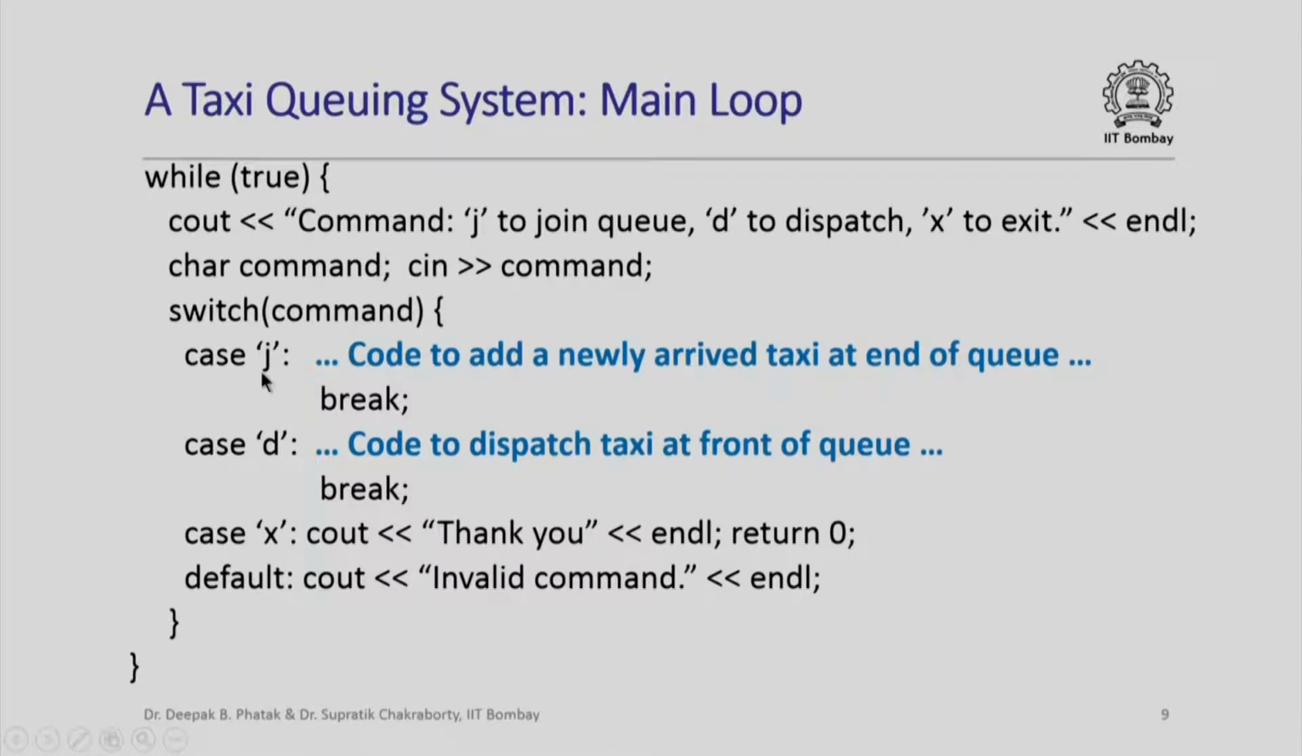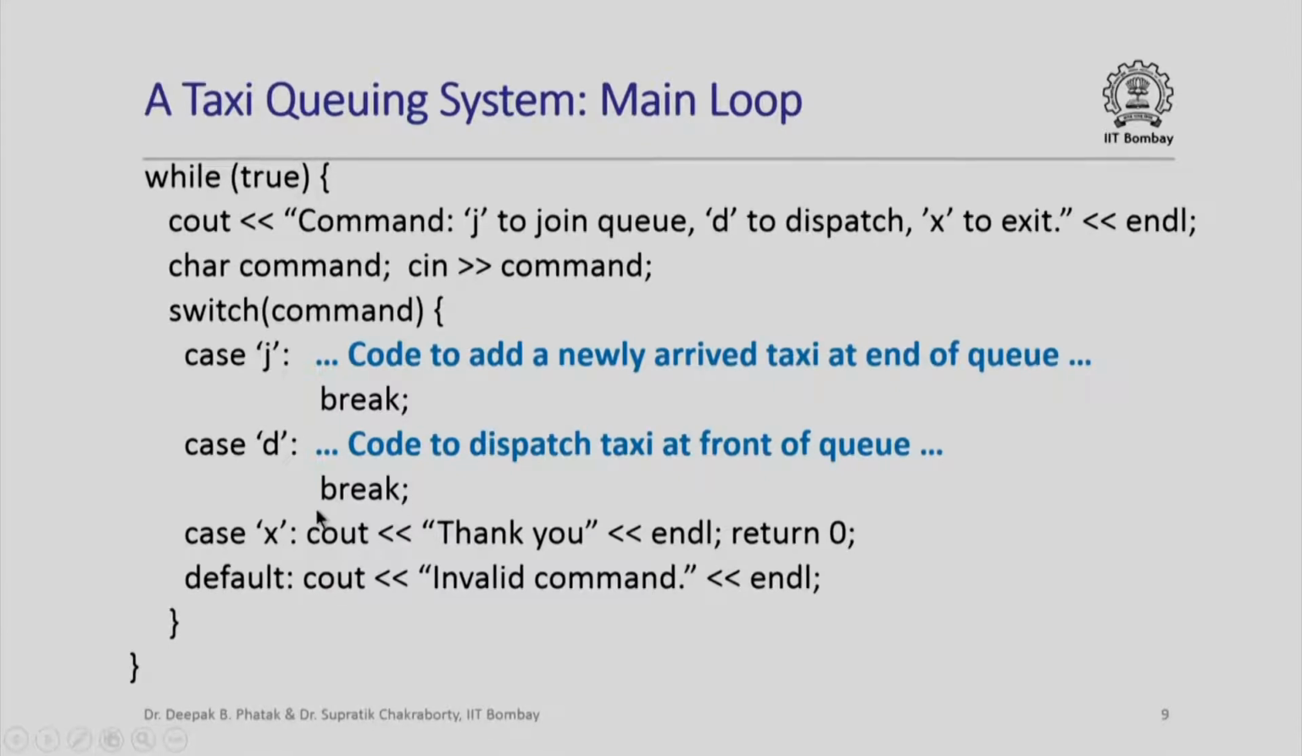So if the command is J, then we execute the code to add a newly arrived taxi at the end of the queue and then break. If the command is D, we execute the code to dispatch a taxi from the front of the queue and then break. And of course if the command is X, we say thank you, and here is where we actually return from the main function with the exit code 0.